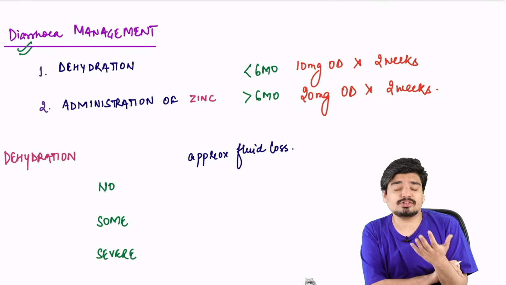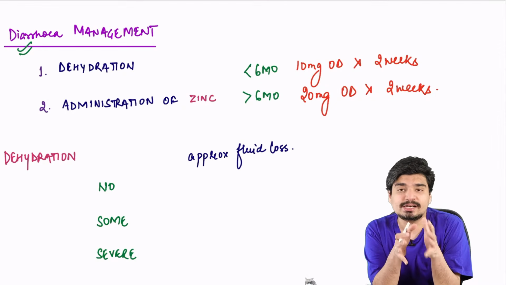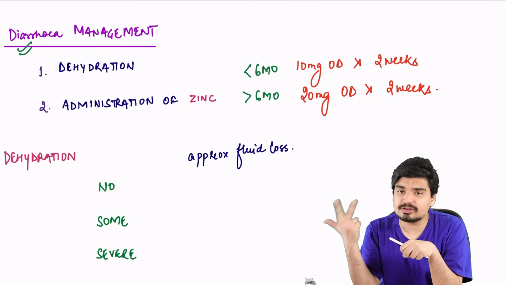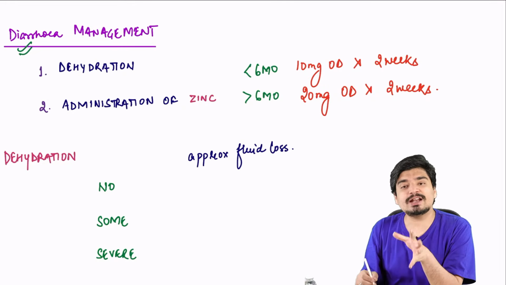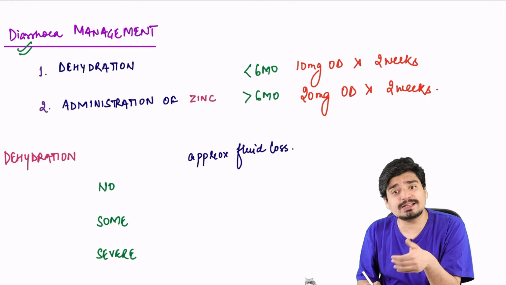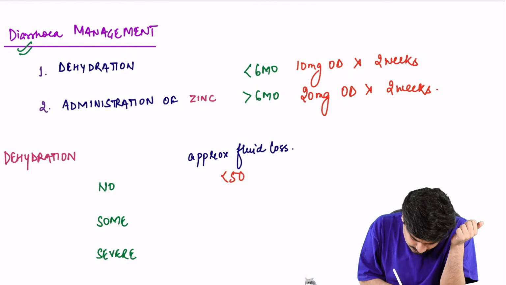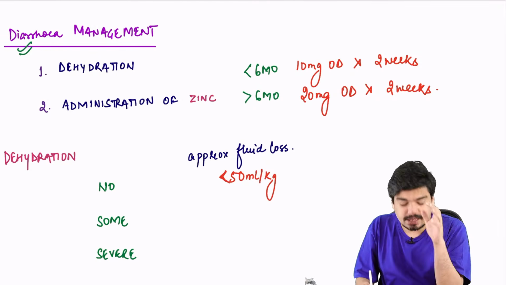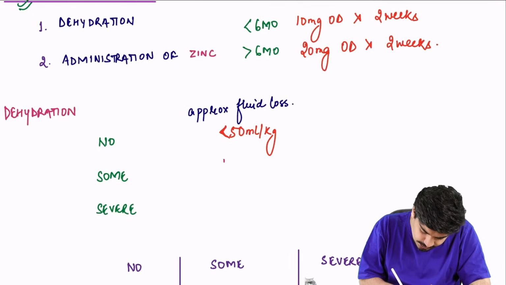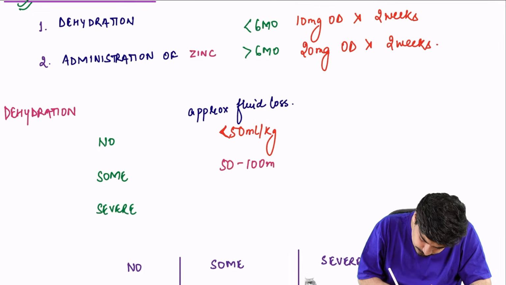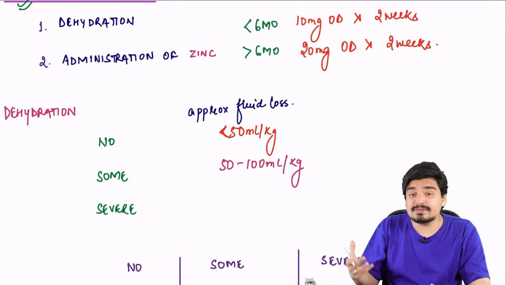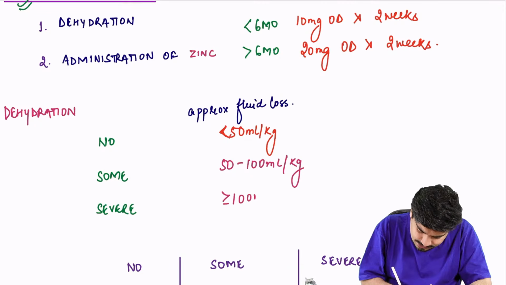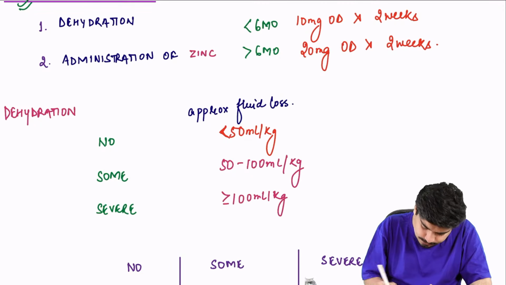How do you manage dehydration? You first classify the dehydration into 3 categories. You'll clinically assess the child and classify his dehydration into no, some or severe dehydration. If you classify the child as no dehydration, the approximate fluid he has lost because of diarrhea is going to be less than 50 ml per kg. In some dehydration, he would have lost somewhere around 50 to 100 ml per kg. And in severe dehydration, he would have lost at least 100 ml per kg, or maybe even more.